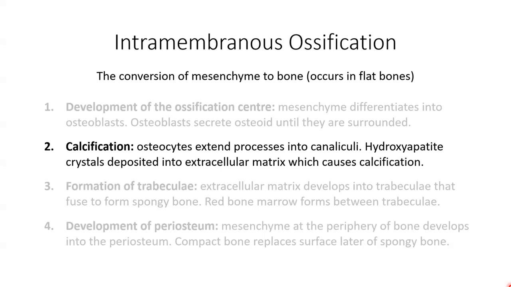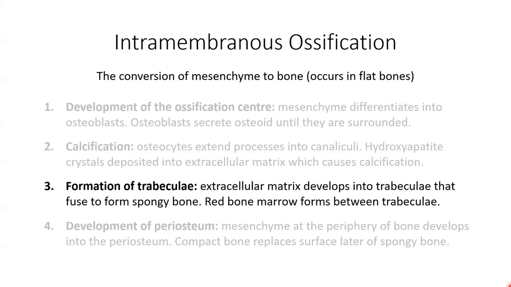Over the next few days, calcium and phosphate from the blood will be delivered to the extracellular matrix, where they combine to form crystals of hydroxyapatite, which are then deposited into the extracellular matrix, hardening or calcifying the tissue. As the bone extracellular matrix forms and hardens, it develops into trabeculae that fuse with one another to form spongy bone around the network of blood vessels in the tissue. Connective tissue associated with the blood vessels in the trabeculae differentiates into red bone marrow.